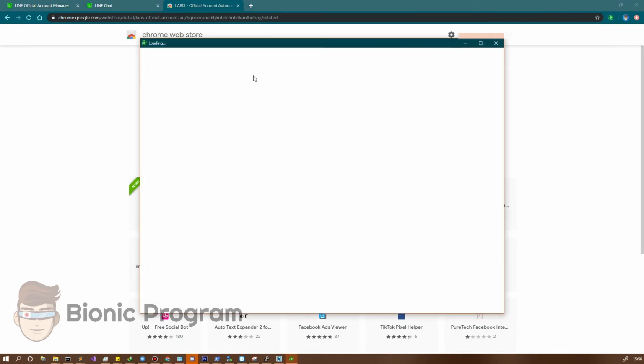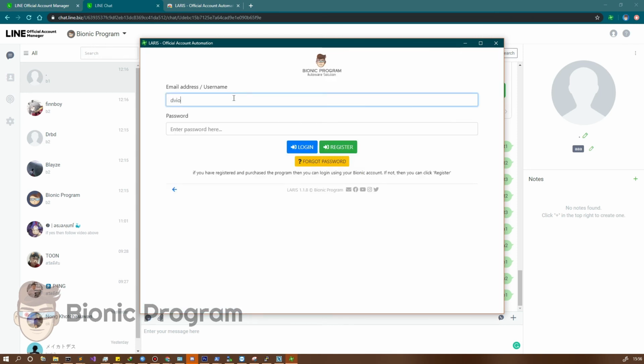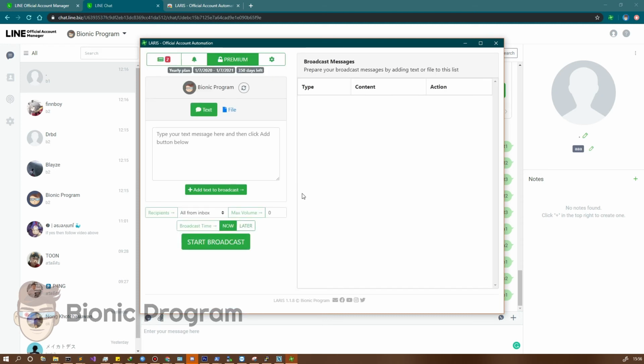Okay, now open LARIS and then use your account to login again like this. So now we make sure we won't get any broadcast limitation again, because that is an error from the program. Okay, that's it.